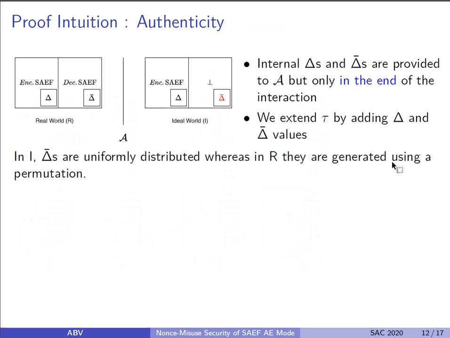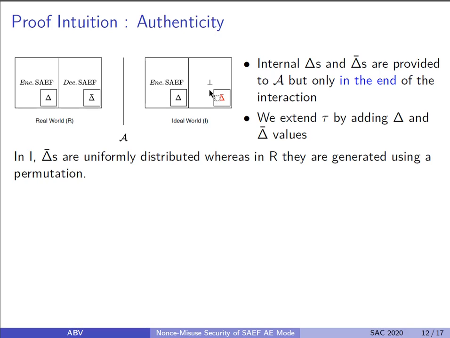Now for authenticity of SAEF, we can redefine the notion as follows. Here A is given access to both encryption and decryption oracles. In the real world, both of these oracles are faithfully implemented as in SAEF, whereas in the ideal world only the encryption oracle is implemented correctly as it is in SAEF.